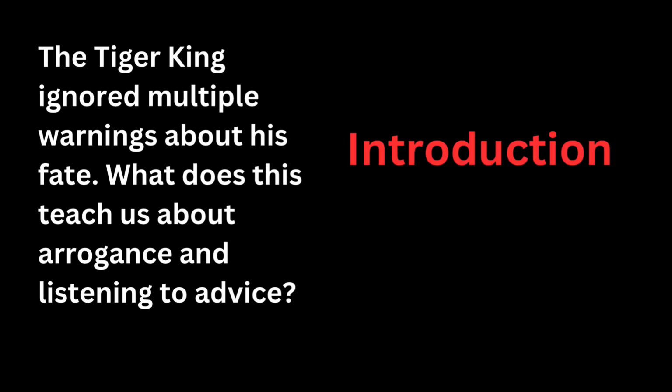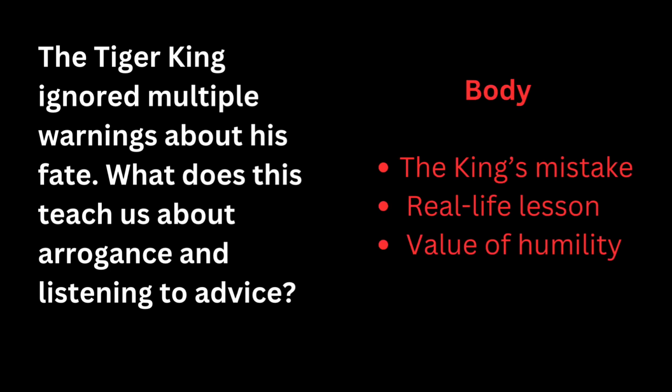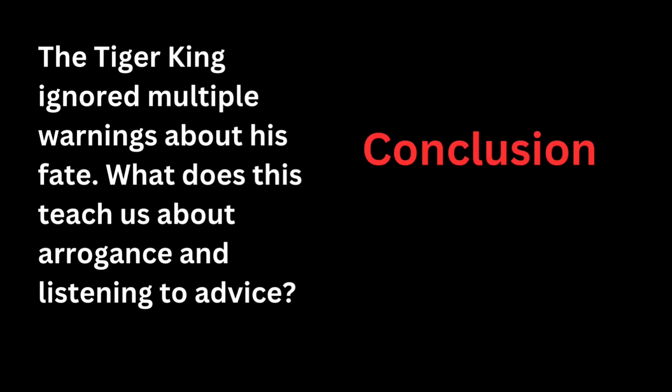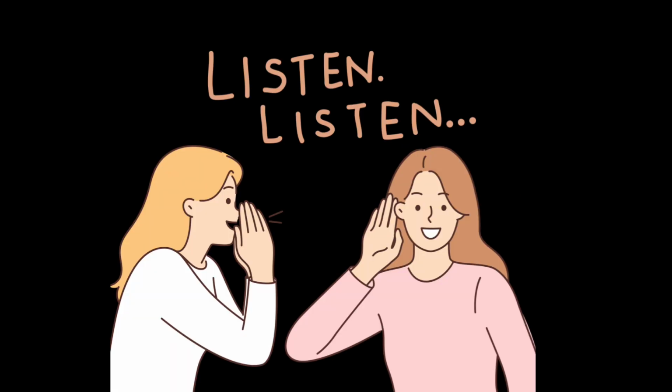In this question, you may introduce the answer with ignoring wise advice often leads to failure. And in the body, the king's mistake. He dismissed the astrologer's prophecy thinking he was invincible. Real life lesson. Even in daily life, ignoring good advice can lead to problems. Value of humility. Listening and adapting makes a person wiser. And in the conclusion, you may add up, overconfidence blinds us. Wisdom comes from being open to learning. If only the king had listened, he would still be ruling instead of resting in peace.